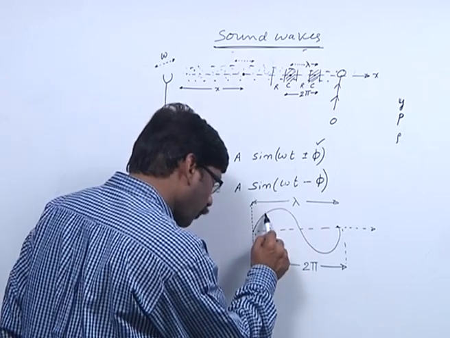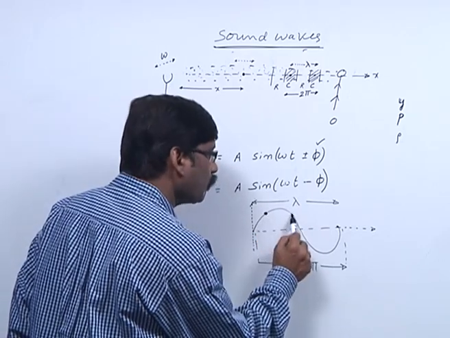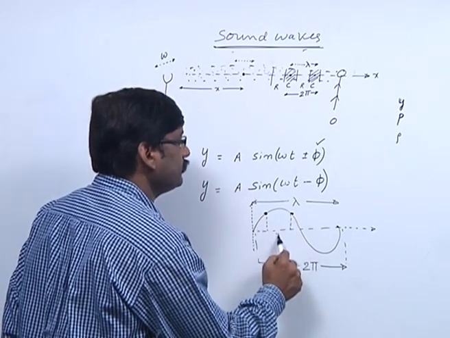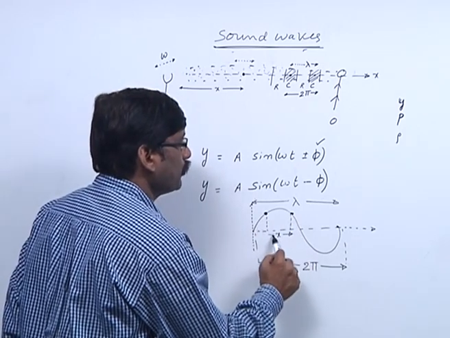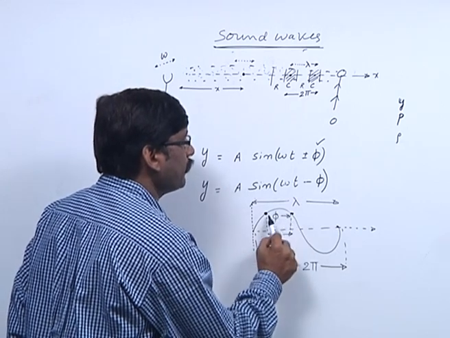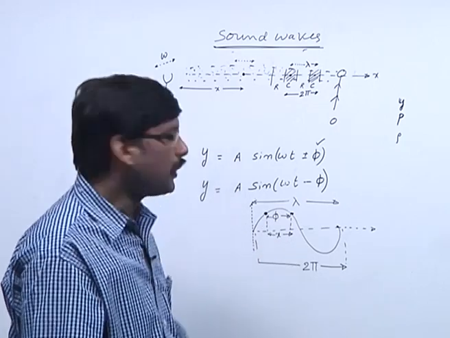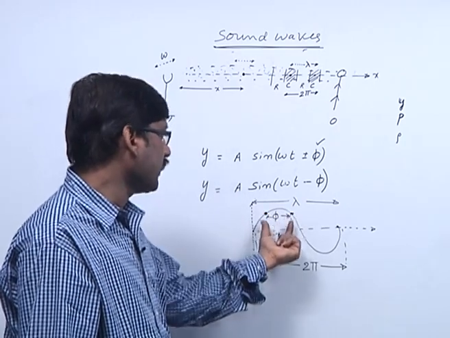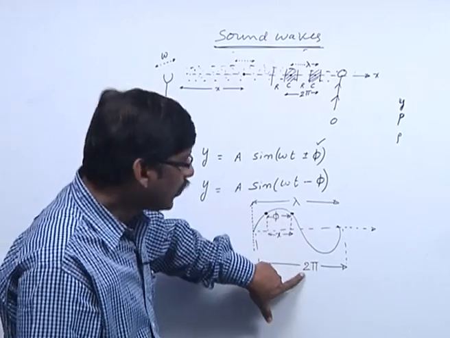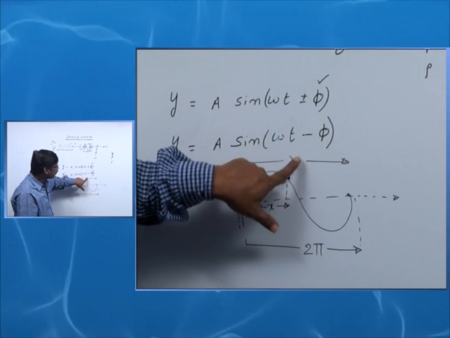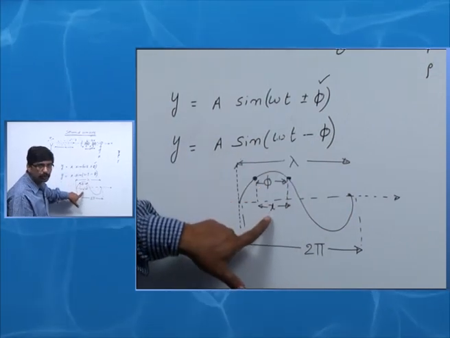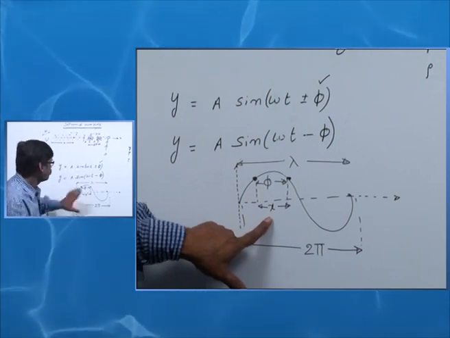If I take any 2 points of the medium which are at distance x, the path difference between those two is x. The path difference between the two particles is x, the corresponding phase difference is phi. If 2 pi is the phase difference, lambda is the path difference. phi is the phase difference, x is the corresponding path difference.